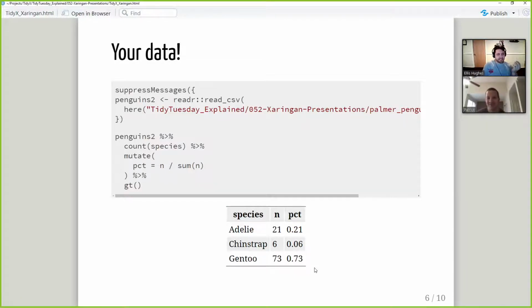There's only 6% chinstrap, so unless the chinstraps are gone, that's unlikely. And 73% Gentoo, and that's double, right? That's double what they were getting before. So yeah, I think there's something up with our data. Maybe our techs are screwing up. Maybe, I mean, not to put blame on it, it could be a database error. It could be an entry error. Like, don't want to put the blame on anybody, but our PI's intuition was correct. Something's getting messed up here.